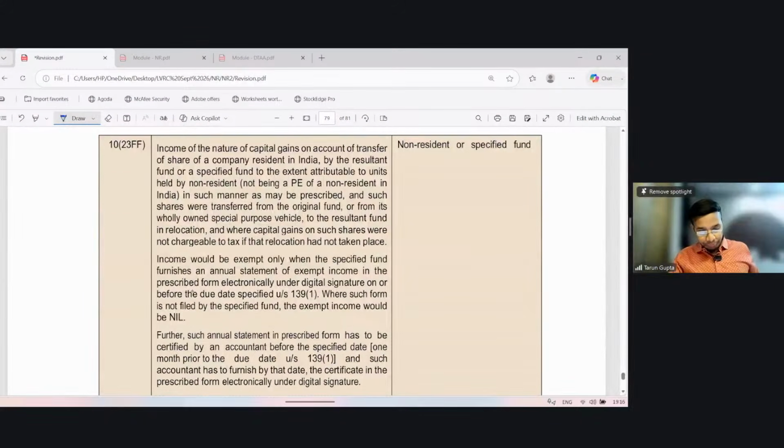The income is of the nature of capital gain on account of transfer of shares of a company resident in India by the resultant fund or specified fund, to the extent attributed to units held by NR in such manner as may be prescribed, and such shares were transferred from the original fund or from its wholly owned SPV to the resultant fund in relocation, and the capital gain of such shares were not chargeable to tax if that relocation had not taken place. Okay.